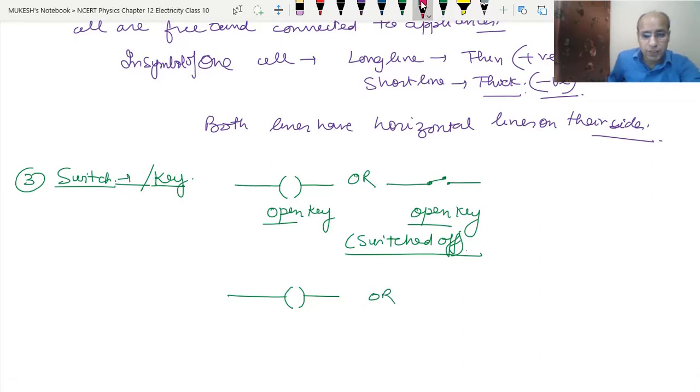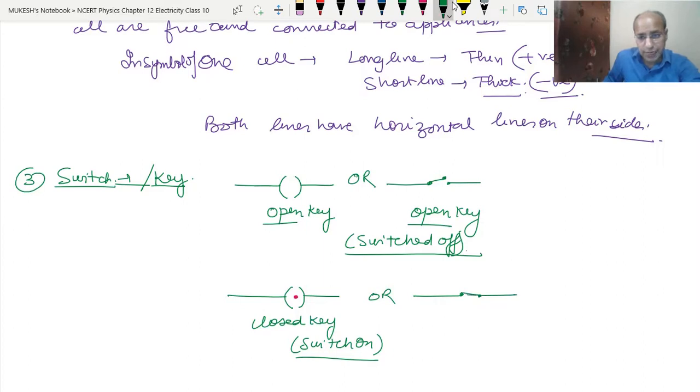See, if we just put a dot inside it, then it becomes a closed key. Closed key means switch on. That means we have made the switch on. Now the current will flow. Or we can draw it this way: both lines, we have brought this point to this point. So this point which was free, now we have put to this point, so this becomes closed. Clear? So this is a closed key.